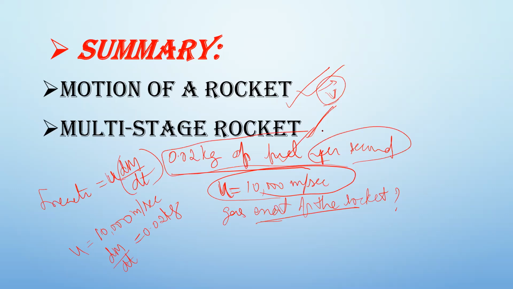That is the variation of mass with time. Now, F reaction will obviously be 10,000 into 0.02, so finally I'll get 200 newtons. So this is the thrust acting on the rocket because of the gases exerted out of the rocket.